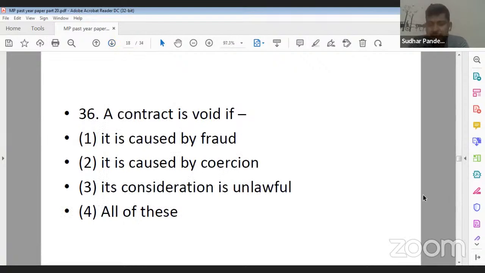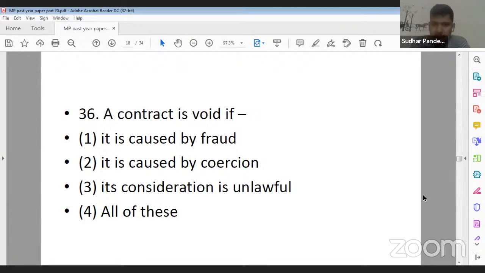A contract is void if option 1, it is caused by fraud, option 2, it is caused by coercion, option 3, its consideration is unlawful, option 4, all of these or all of the above. So what should be the correct answer? Question number 36. What should be the correct answer?